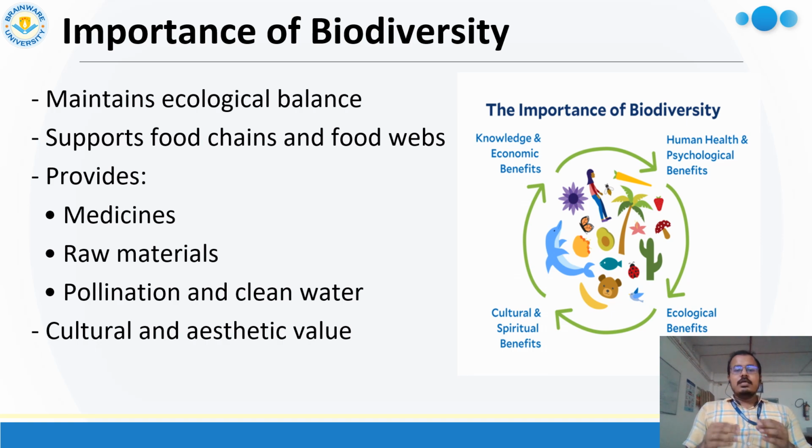Fourth one is pollination and clean water. Pollination is also very important. Without pollination, no kind of production happens in the plant system, and without production in the plant system, everything becomes helpless. And clean water is also very important for our daily life. So there are different kinds of importance which we get from our biodiversity.